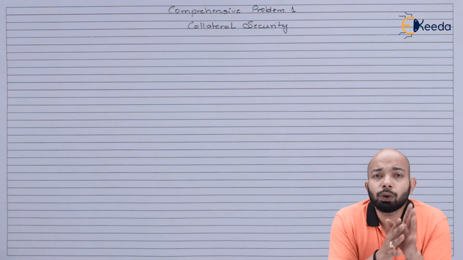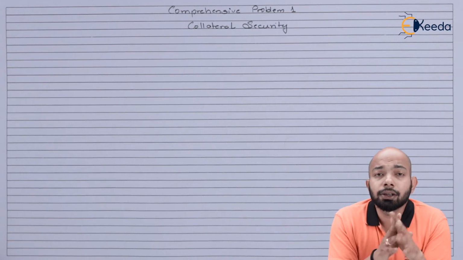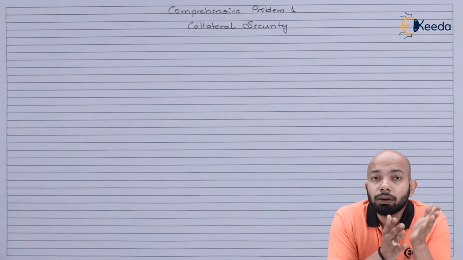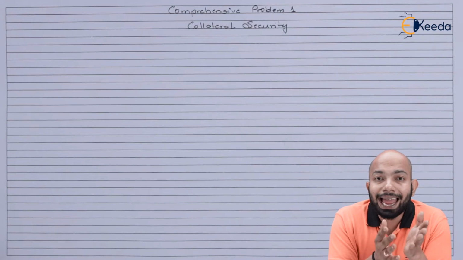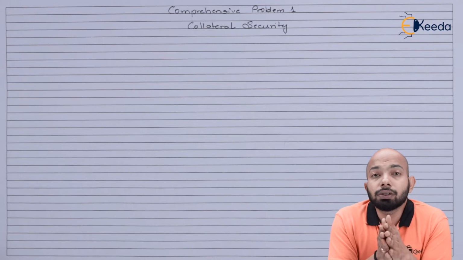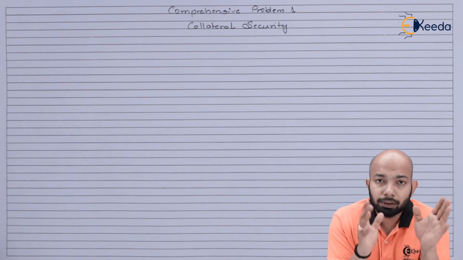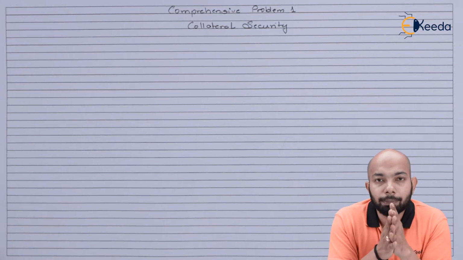For example, if you have a house worth rupees 50 lakhs, you might get 60% of that value if you keep the house as a mortgage. You get 60% of the value as a loan on that specific asset. That is the mortgage process.